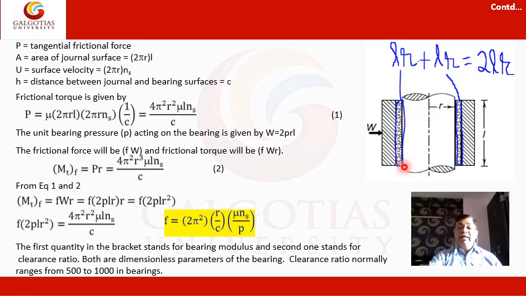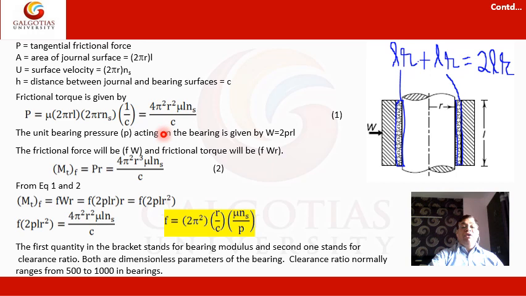So L is the length of the portion over which the lubricant is applied, R is the radius on both the sides. So this becomes 2LR. So area of the journal is 2πRL. Then surface velocity is 2πRNs. H is the clearance between the journal and the bearing, that is C.